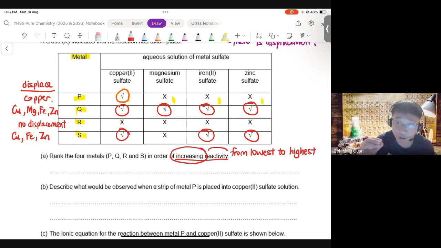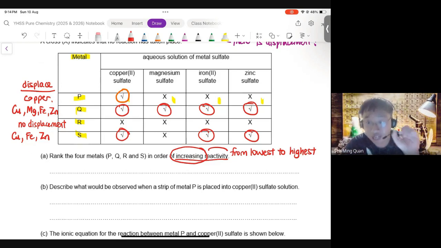Now, it's very important to know such English words because you'll be asked to do ranking of metals in order of increasing or decreasing reactivity. So you need to be sensitive. Increasing means we start with the lowest reactivity. And the lowest, of course, is R. This is because it couldn't displace anything. So R must be the lowest reactivity.